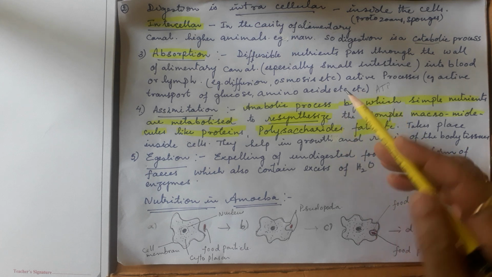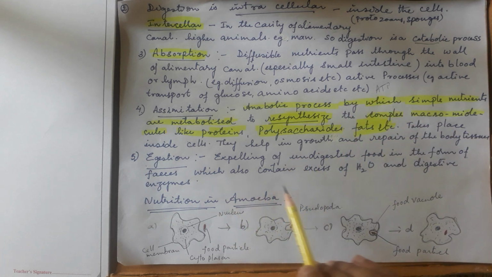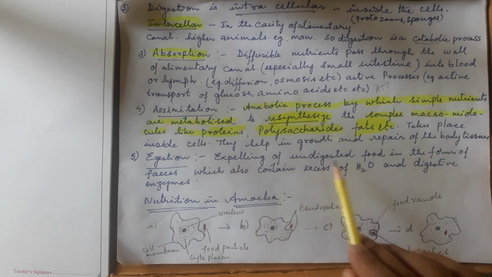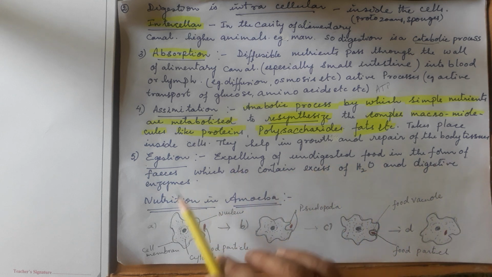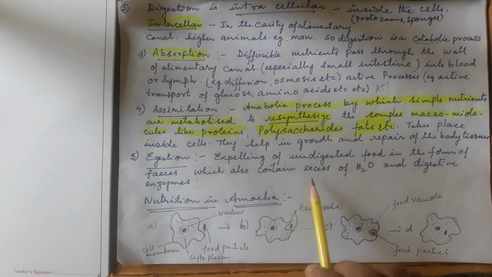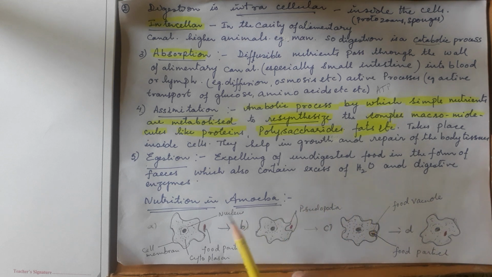Now the last step is egestion. Egestion means that after the food is assimilated and absorbed, the leftover material is sent out of the body as waste. This is the expelling of undigested food in the form of fecal matter, which sometimes also contains excess water and digestive enzymes not used by the body. Okay, in the next video you will see nutrition in amoeba.